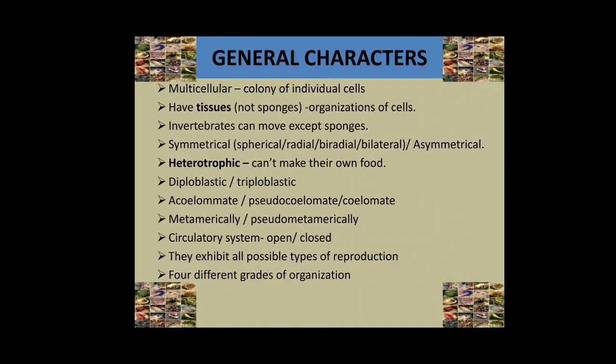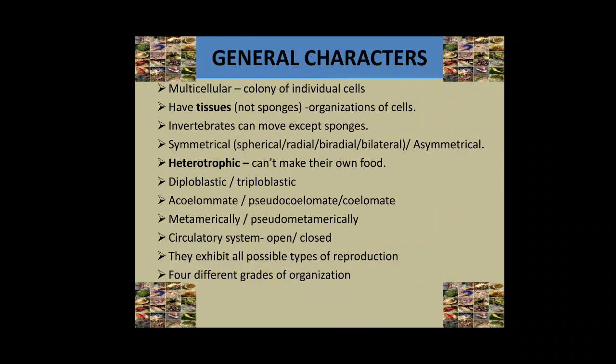Most invertebrates are organized in a way called symmetrical, and some are asymmetrical. Symmetrical organization means that you can draw a line down the middle of the organism and the two sides look like mirror images. Draw a line down the middle of yourself and one side looks like the other side. So simply, body symmetry is the similarity of parts in different regions and directions of the body.